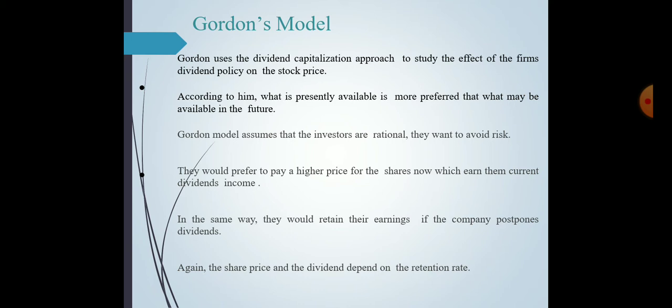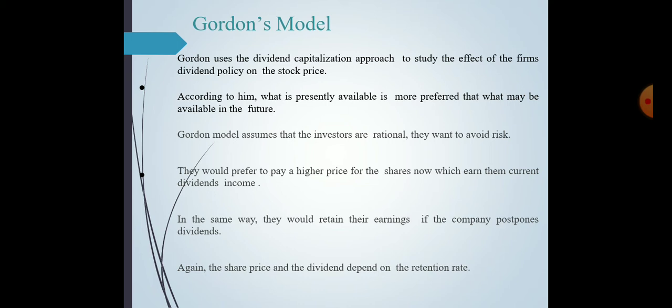So the Gordon model assumes that investors are rational. They want to avoid risk. When we are talking about investors, they behave rationally and can spend money rationally, so they will avoid the risk. They would prefer to pay a high price for the shares now which earn them a current dividend income.